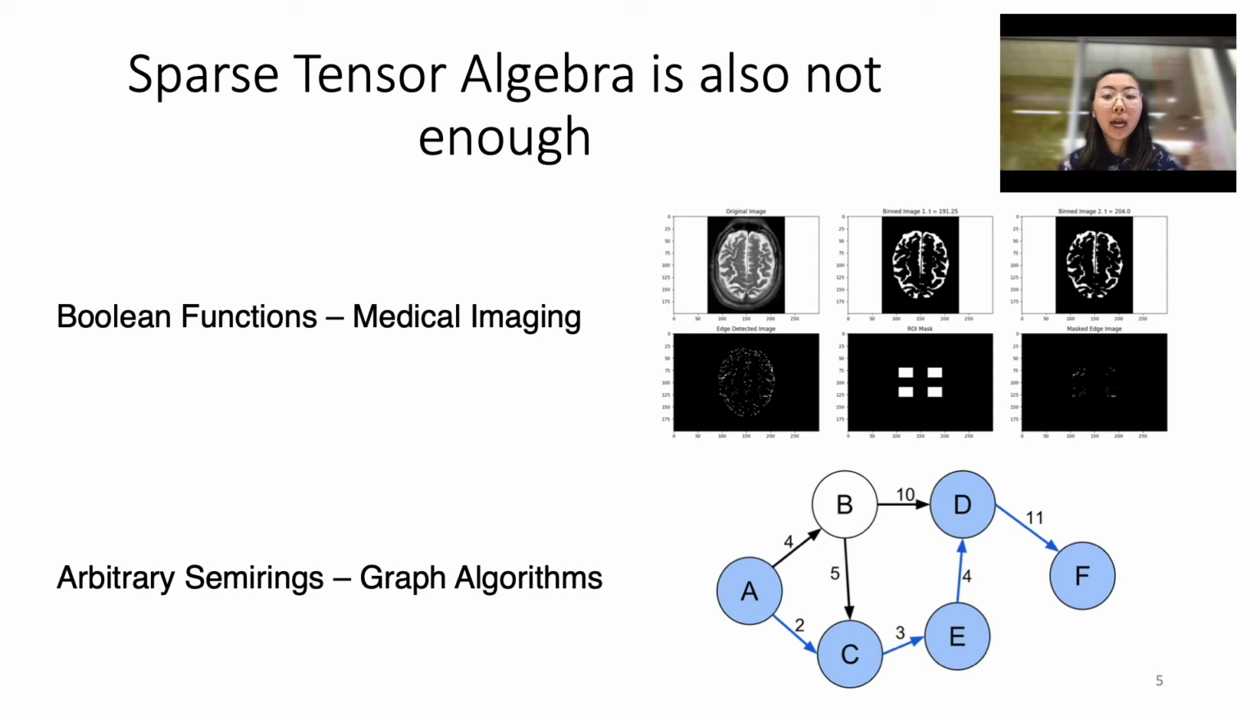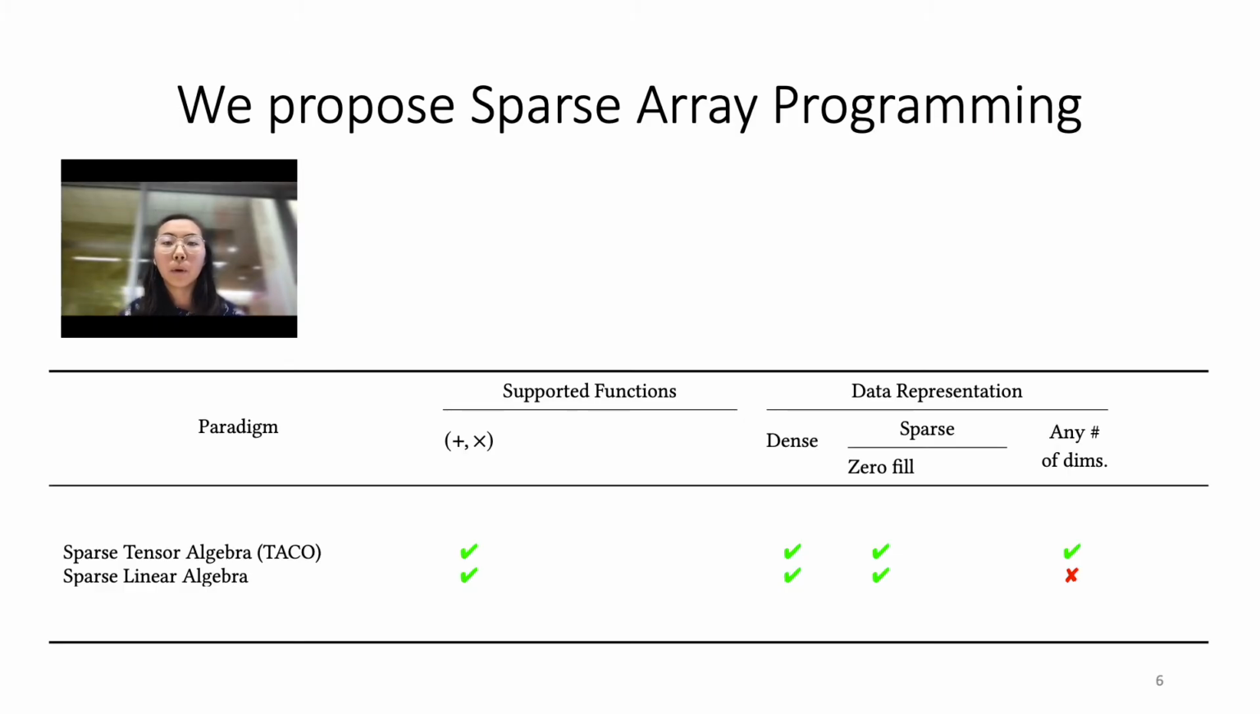Sparse tensor algebra cannot support computation across arbitrary semirings. For example, graph algorithms, where graphs are represented as adjacency matrices, require support for arbitrary semirings beyond just the plus multiply semiring. One example graph algorithm that uses a different semiring is the single source shortest path algorithm, which requires the min plus semiring. To address the lack of sparsity support in dense array programming and the lack of arbitrary function support in sparse tensor algebra, we propose sparse array programming.